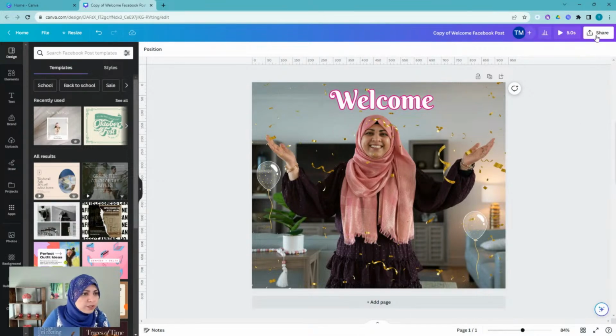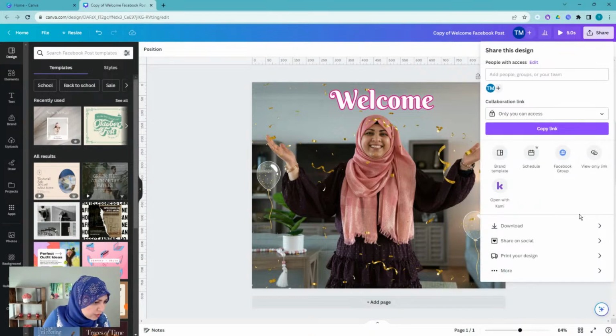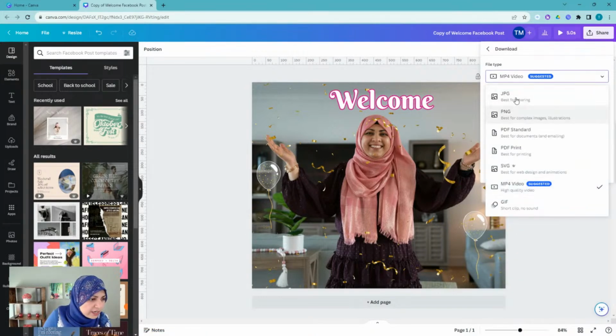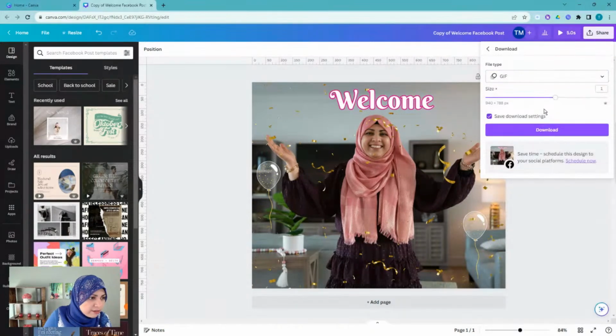So we are going to go to share in the top right corner, and we are going to download. I am going to change the type to a GIF. You can make it bigger if you want. This just increases the size of it. If size is an issue, then maybe not make it like that.